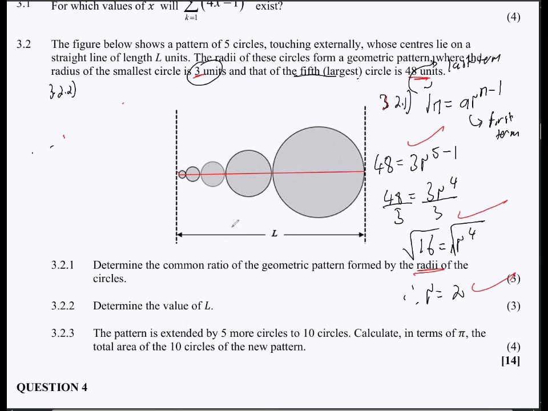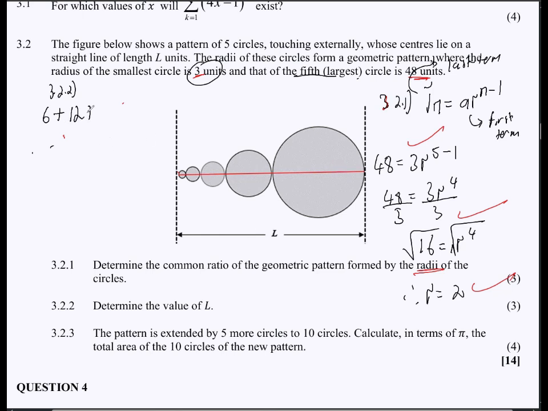Now, you can decide to do it manually, or you can use a formula, right? I don't think they would penalize you for doing it manually. I think there's also an option that provides for you doing manually. Which I feel would be the quickest approach here, because you just have 5 circles. So you know that the diameter of this one would be 6, followed by the diameter of this one here, which has to be 2 times that.